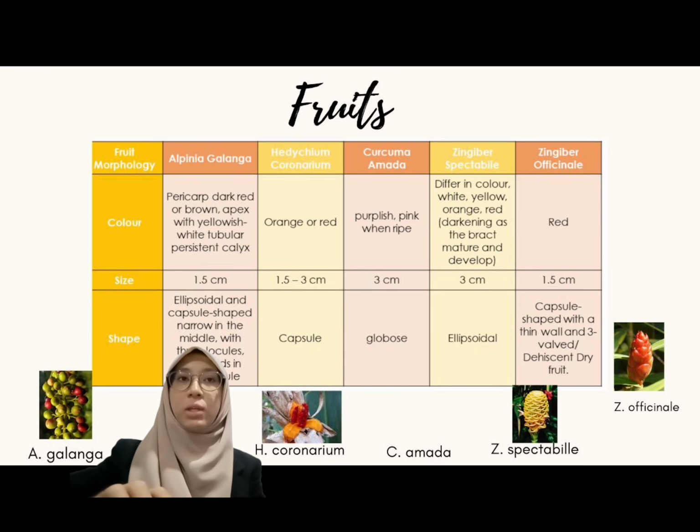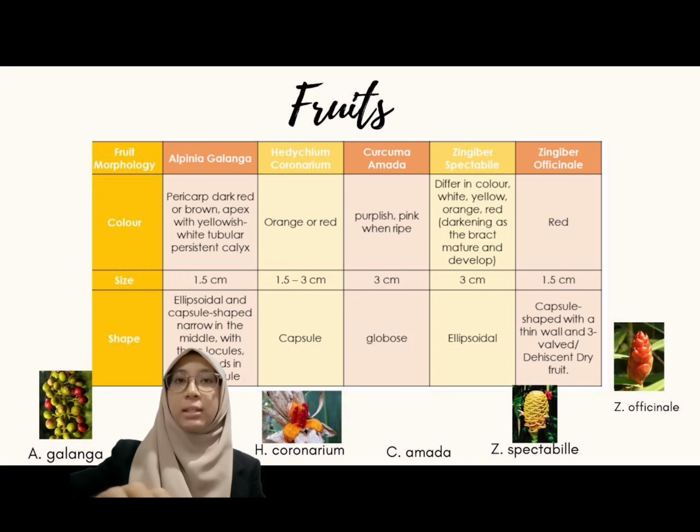Next we move to the morphology of the fruit among these 5 species. We can see that there are a few differences. By looking at the color of the fruit, mostly they have a hot color, such as red, dark red, brown, orange, and yellow. But among them, the fruit from Curcuma mangga is the one having a purplish and pink color. The size is mostly around 1.5 centimeters to 3 centimeters.